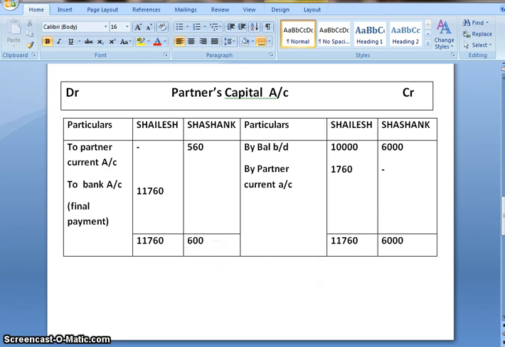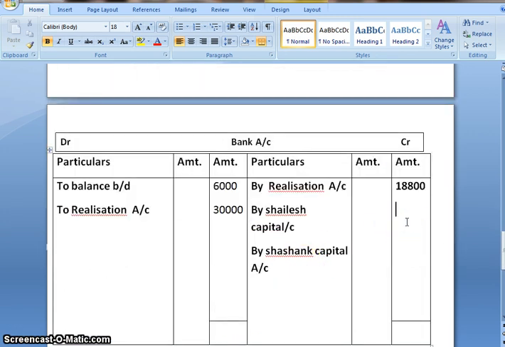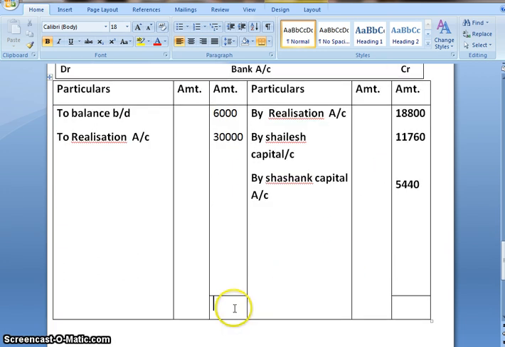Let's calculate for Shashank. 6,000, on deducting 560, I'll get 5,440. Second effect would be in bank account. By Shailesh capital, 11,760. By Shashank capital, 5,440. Now we'll add 30 plus 6 gives me 36,000. And when I add the credit side, it gives me 36,000 as well. My bank account is tallied.